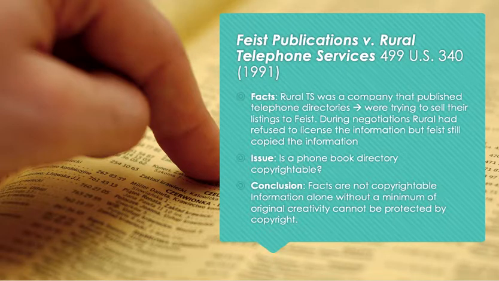I mean, it's just numbers, it's just the order, and there's only one way to order a list, like it's alphabetical, that's the simplest way, right? So it was quite strange that this case had come to court, that this was an issue. Of course, this was to be dealt with at that point, but it's quite clear that this is just fact, and that a phone book directory cannot be copyrightable, right?